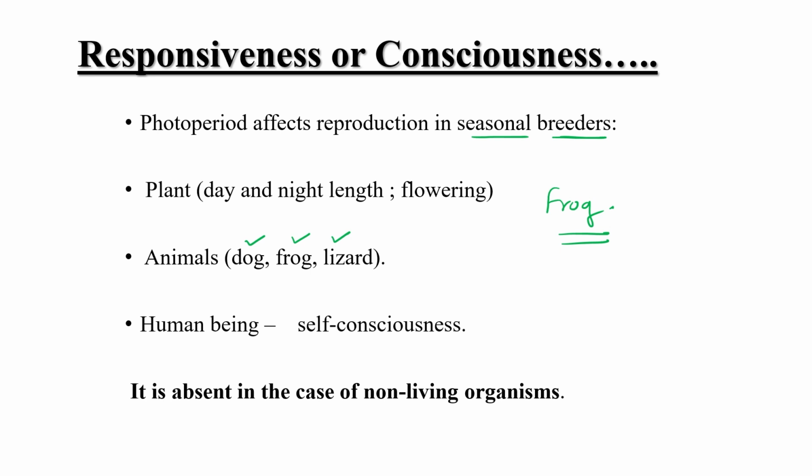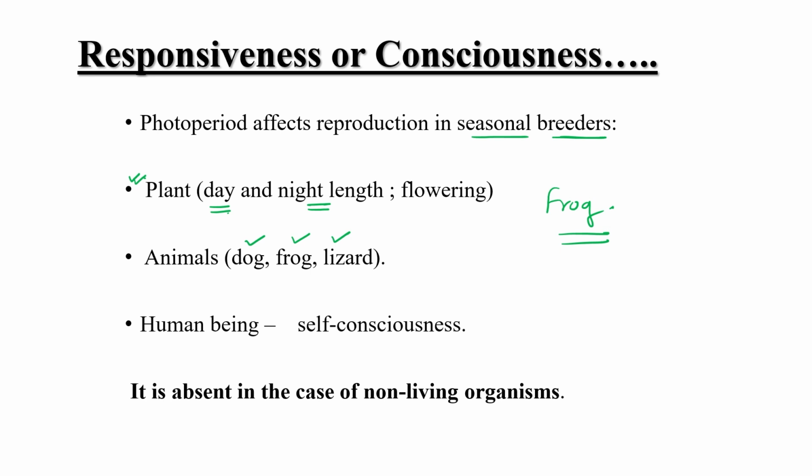So they have that sense that this particular weather has come, now we can breed, we can reproduce, right? Similarly, plants also sense the day length and the night length. There are certain plants which are only able to bloom during the night. There are certain plants which need a minimum of 8 hours of direct sunlight, like rose. Mainly rose, and some other plant species also only bloom during summer.